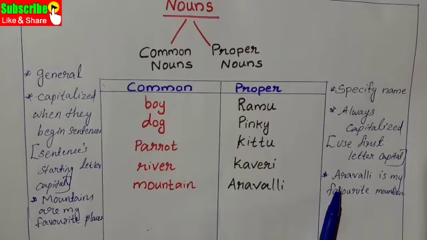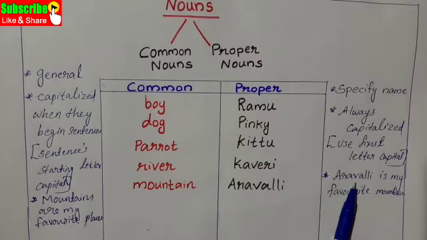In the case of Aravalli, we can write: Aravalli is my favorite mountain. That is the difference. For mountains, Mountains are my favorite places. For the specified name or proper noun, Aravalli is my favorite mountain.